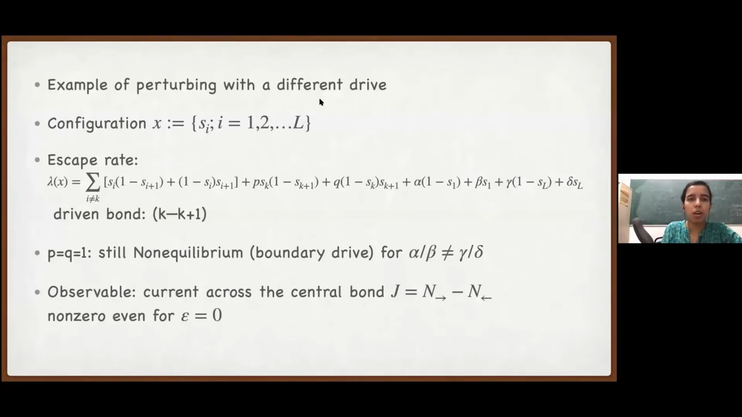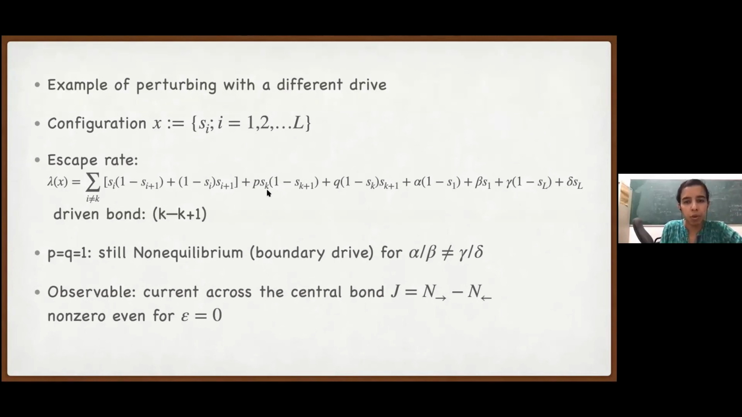So the configuration of the system is now given by the set of s_i, something like 1, 0, 0, 1, etc. This is one configuration. Now to write the path weights, we need to know the escape rate. So given a configuration, how many ways can it escape from it? Anywhere locally, if we have a 1, 0, it can escape with rate 1. Similarly for 0, 1. So we sum over all the bonds: those which are 1, 0 contribute 1 to the escape rate, and all the bonds which are 0, 1 also contribute 1.